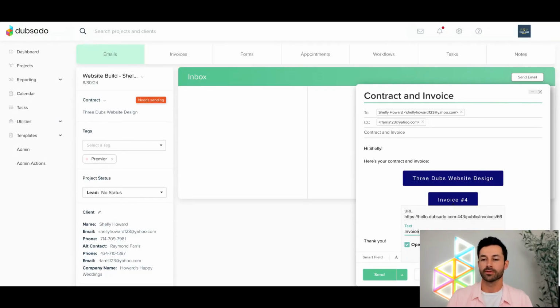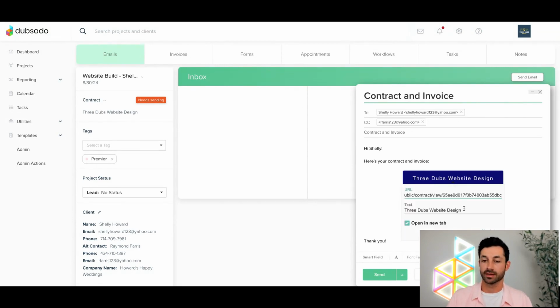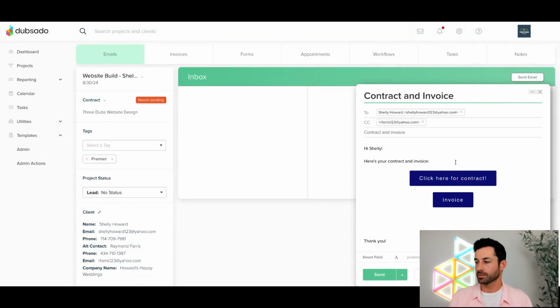And that number 4 is just coming from the invoice number, right? If I go back to the invoices tab here, it'll show that that was invoice 4. But again, I can always click on these links and say edit link if I wanted to change the title of that link. Maybe instead of the actual contract's title, we could say, click here for contracts. I'm just throwing something out there. Something like that, right? We can customize those buttons.